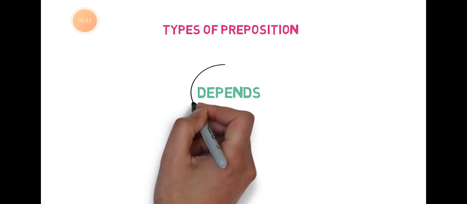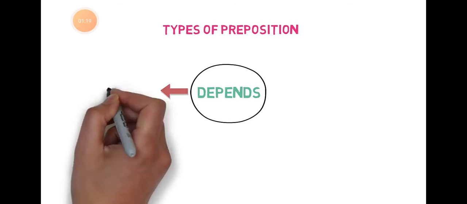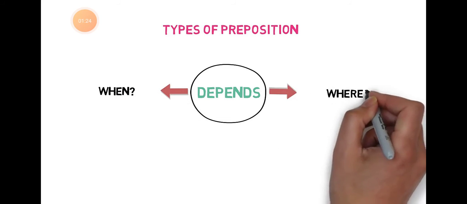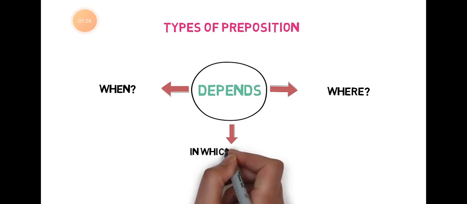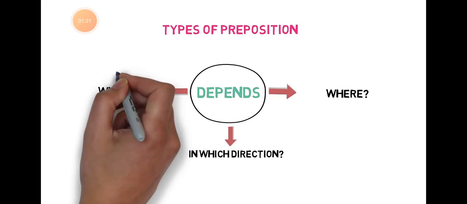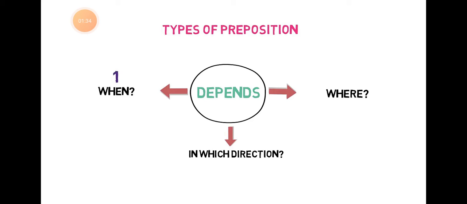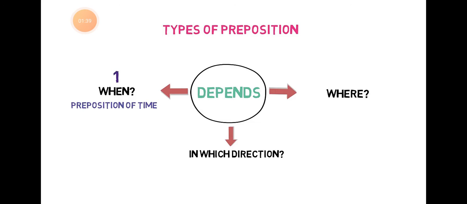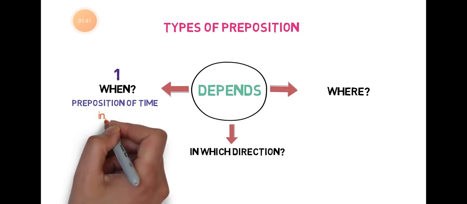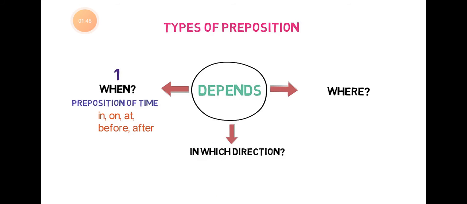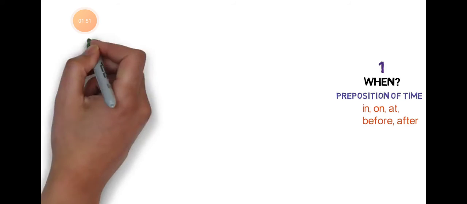There are different types of preposition which depend upon when, where, and in which direction. That is preposition of time. The word when indicates the preposition of time: in, on, at, before, after. These words are used to show or indicate time.